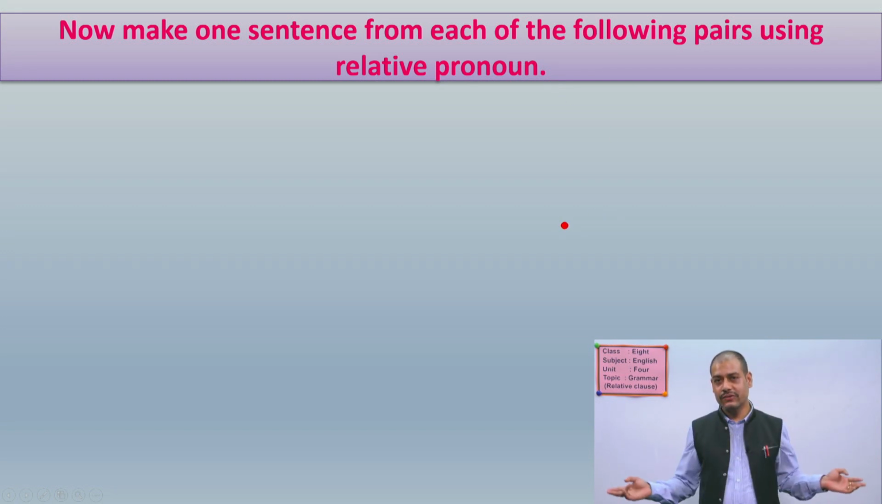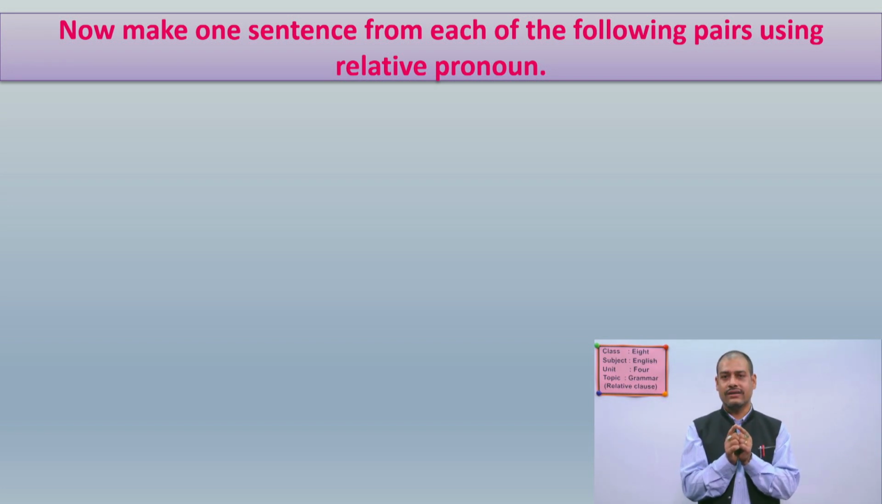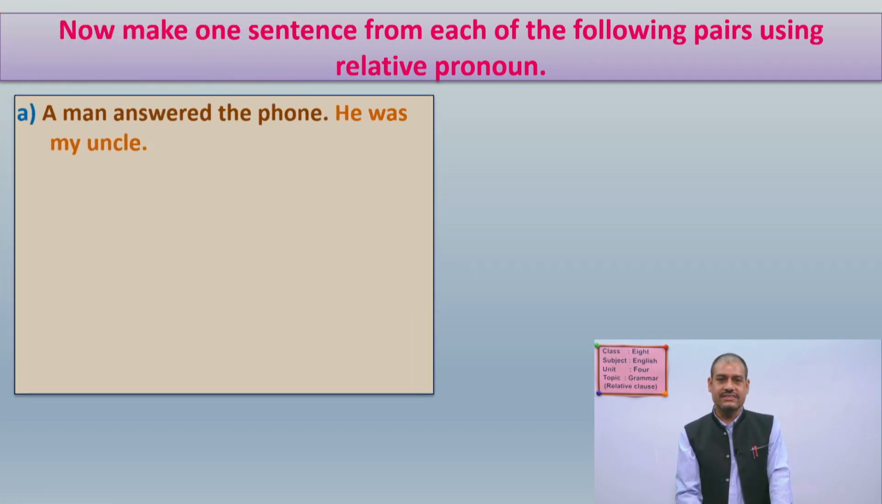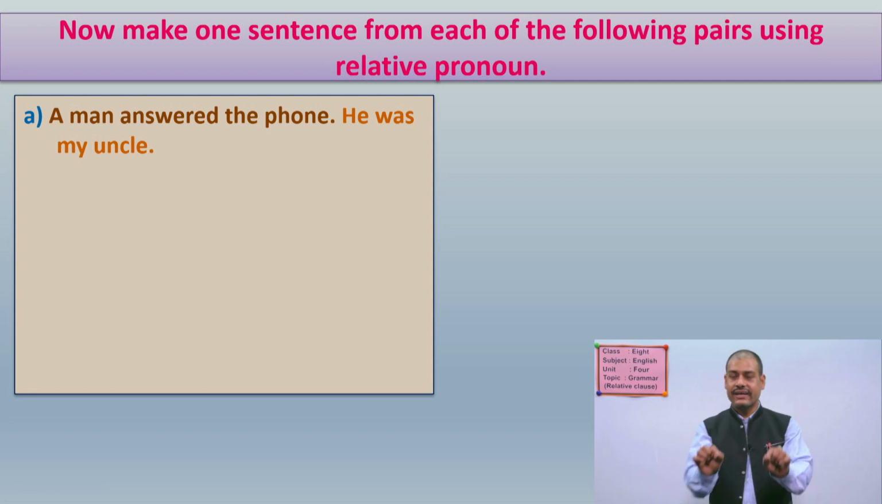Now I am going to give you two sentences, and you have to combine them into only one using a relative clause, a relative pronoun. For the first pair, see: a man answered the phone. He was my uncle. This is the first sentence. You can look at it and think, and you can write it down in your exercise book also.